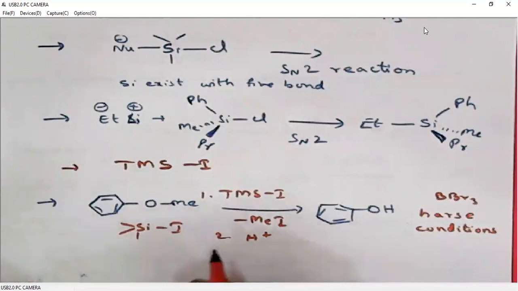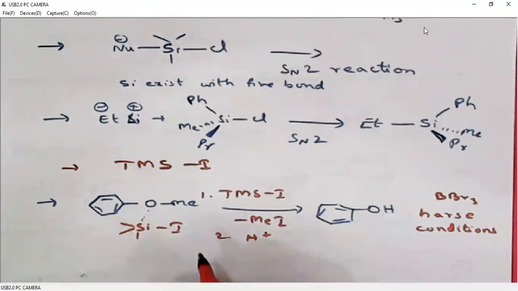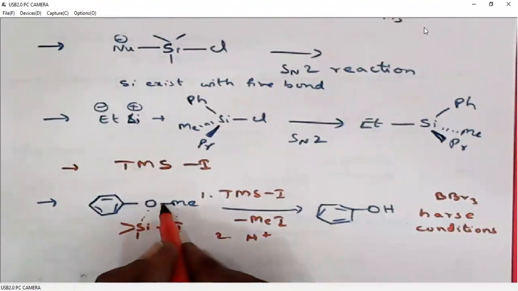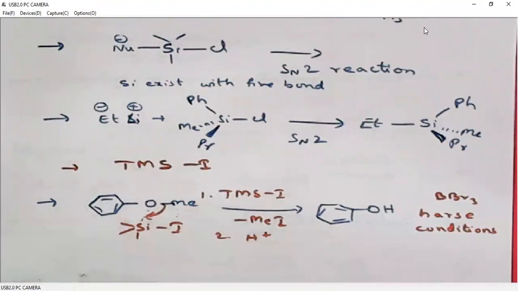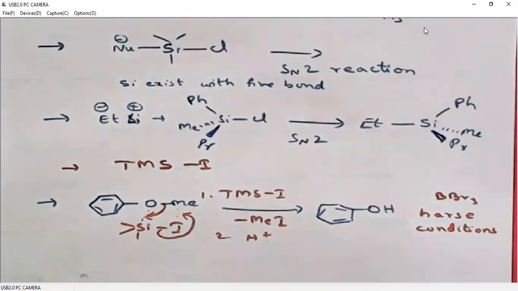Of course, we know the silicon oxygen bond is the second strongest bond. So oxygen will immediately pick up this silicon, then iodine will pick up this methyl. So in this case, first we will generate OTMS.